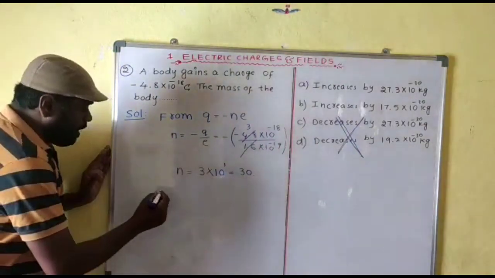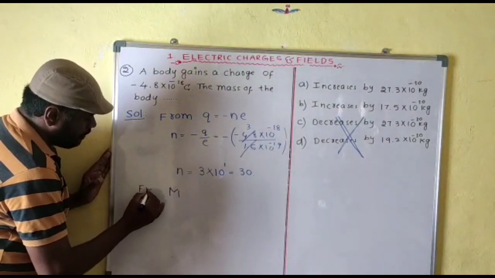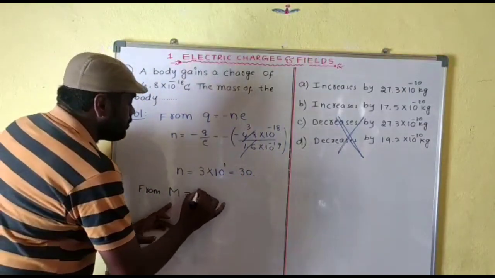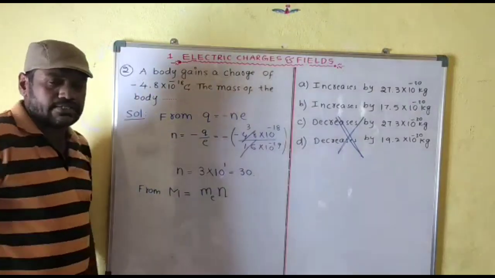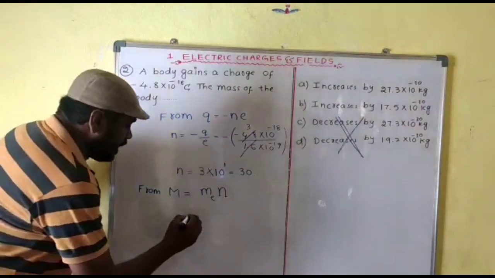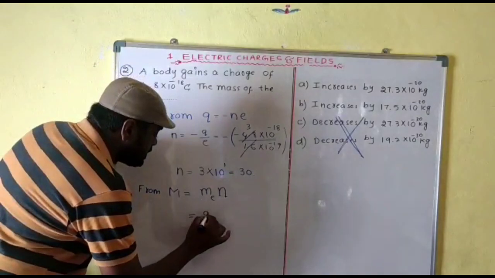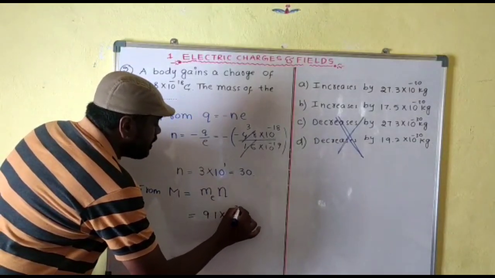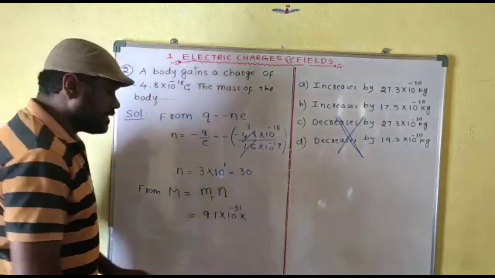And we know the mass formula. What is the mass formula? M is equal to the mass of the electron into the number of electrons it lost or gained. You can see the video where I have explained this. Therefore, M is equal to the mass of the electron, which is 9.1 into 10 power minus 31 kg, into the number of electrons it gains, which is 30.